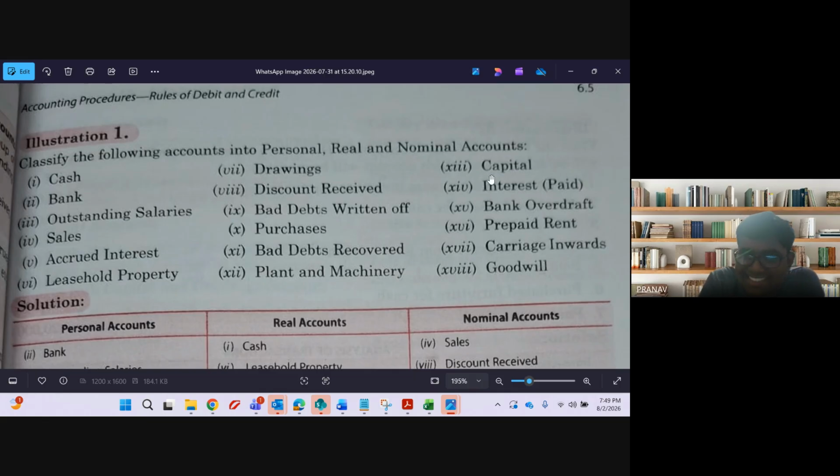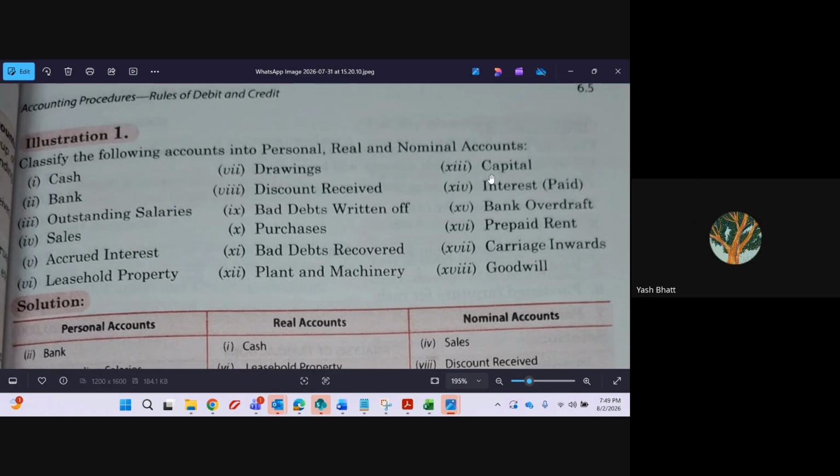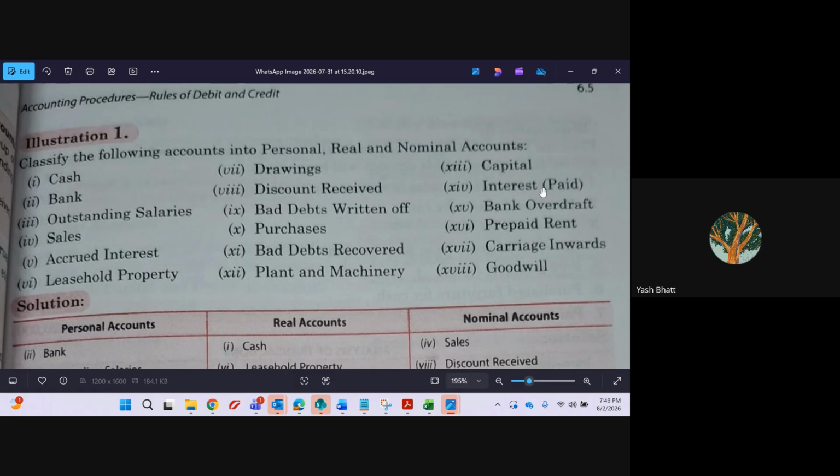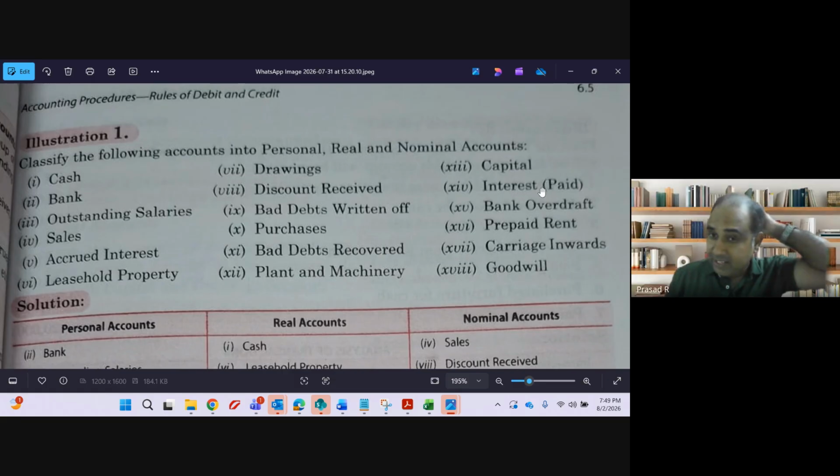Confused both. No problem. Capital account is which account? Personal account. Interest paid is which account? Nominal. Fantastic. Interest paid is an expense to the business. It is a nominal account.